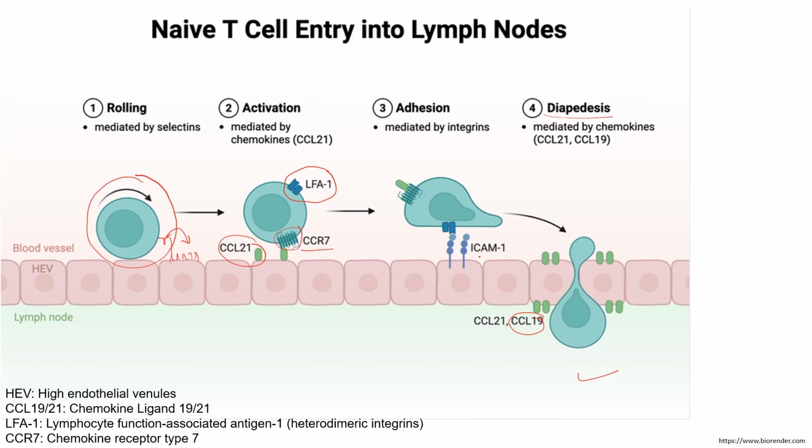So this ICAM1 can bind to LFA1, and because of this binding or adhesion, essentially these cells are coming into this outside space, which is here exemplified as lymph node, and this cell can further do an activity.